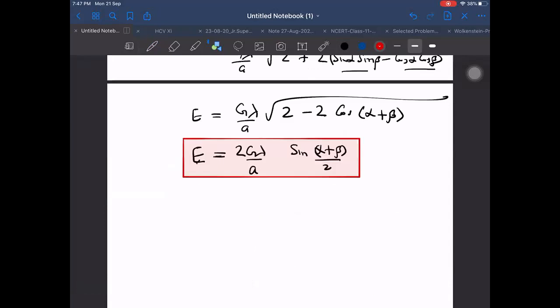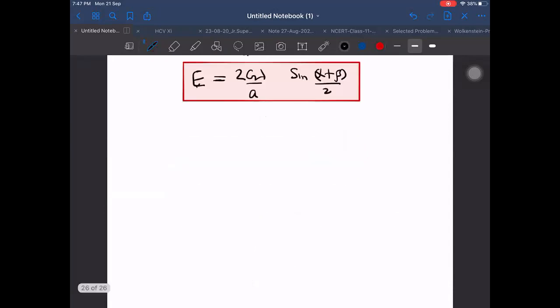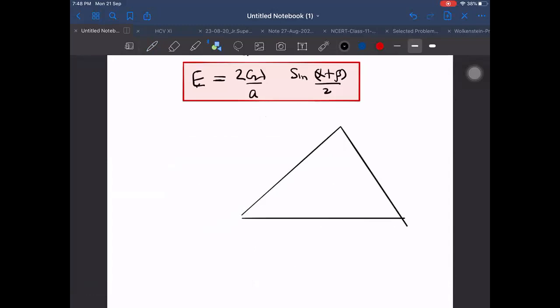And why I was happy to see that, I will give you a reason now. Let me ask you one question, and I hope you will be able to answer it, because it is based on superposition. Net field is just the vector sum of individual fields.